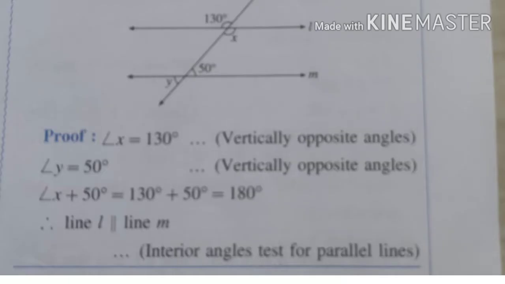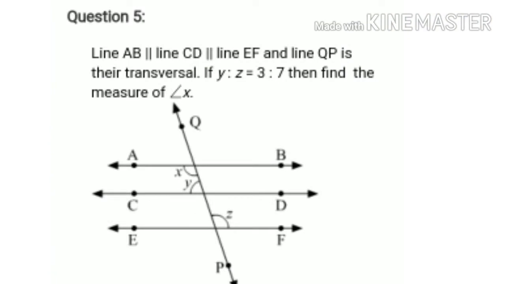Write down the solution. Proof: angle X is 130 degrees by vertically opposite angles, and angle Y is 50 degrees because it is also a vertically opposite angle. So add angle X plus 50 degrees, that means 130 plus 50, 180 degrees. So therefore line L is parallel to line M by the interior angle test for parallel lines. Okay.